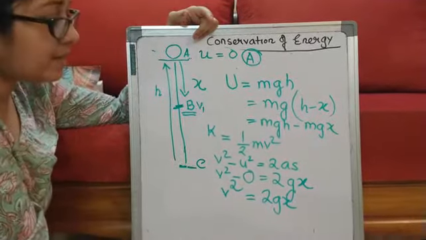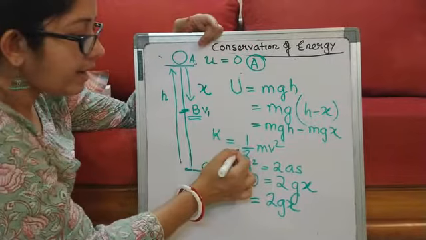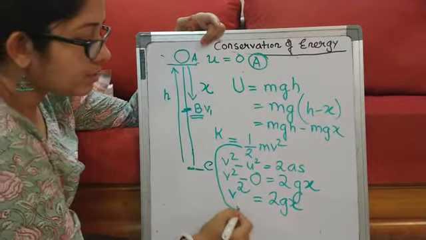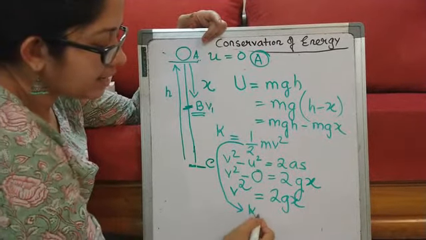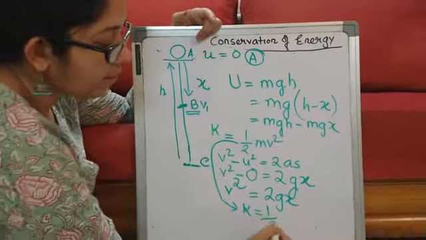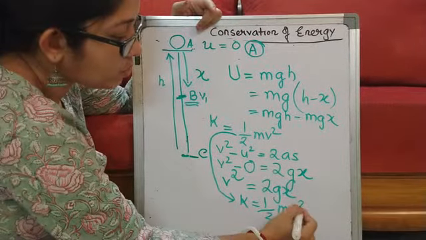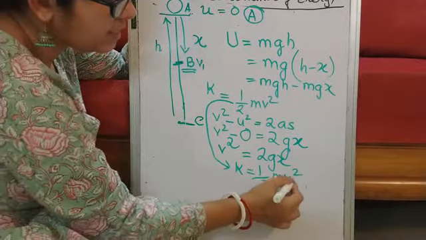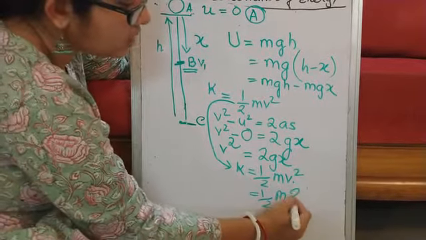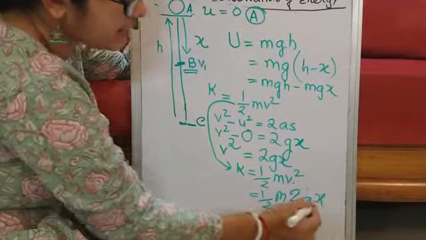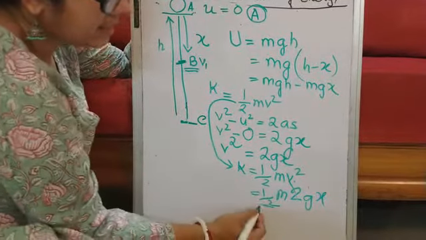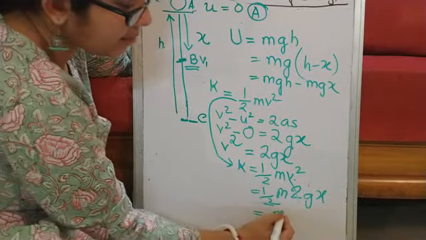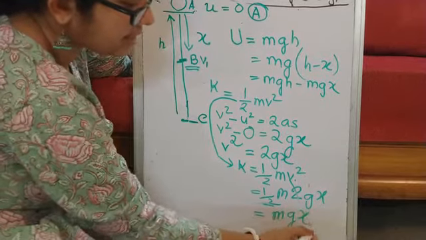I hope it is clear. Now I compute it on this. Kinetic energy is half mv square, which is half m into 2gx. Now see, it is cancelling, and it comes as mgx.